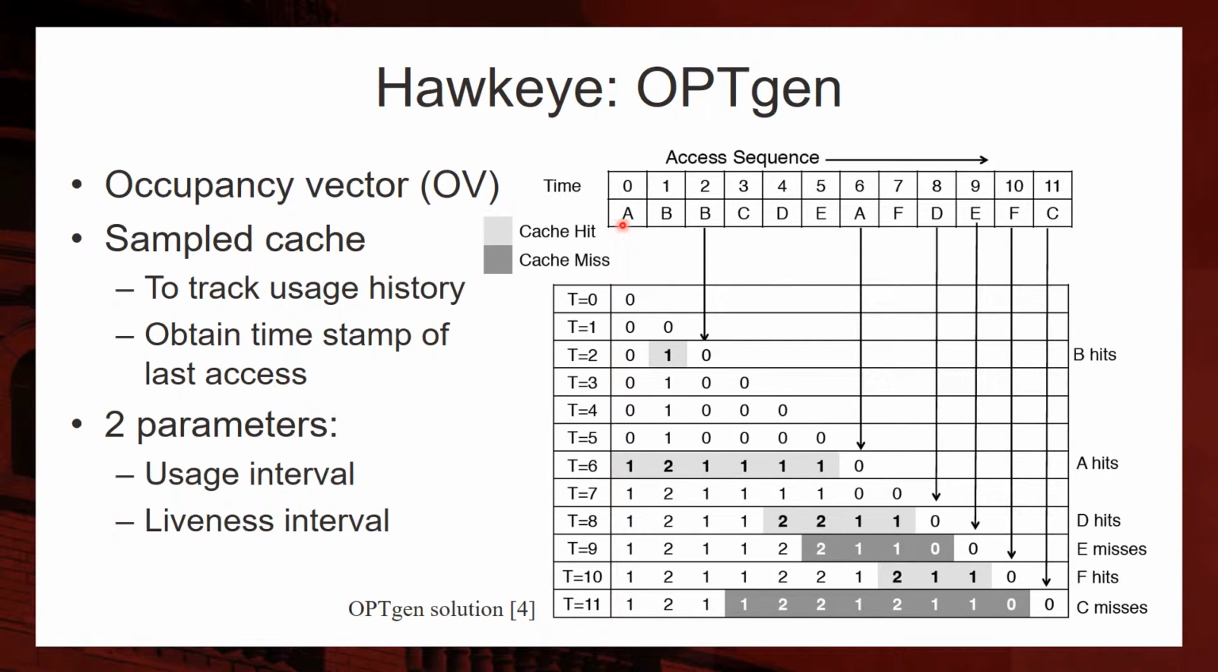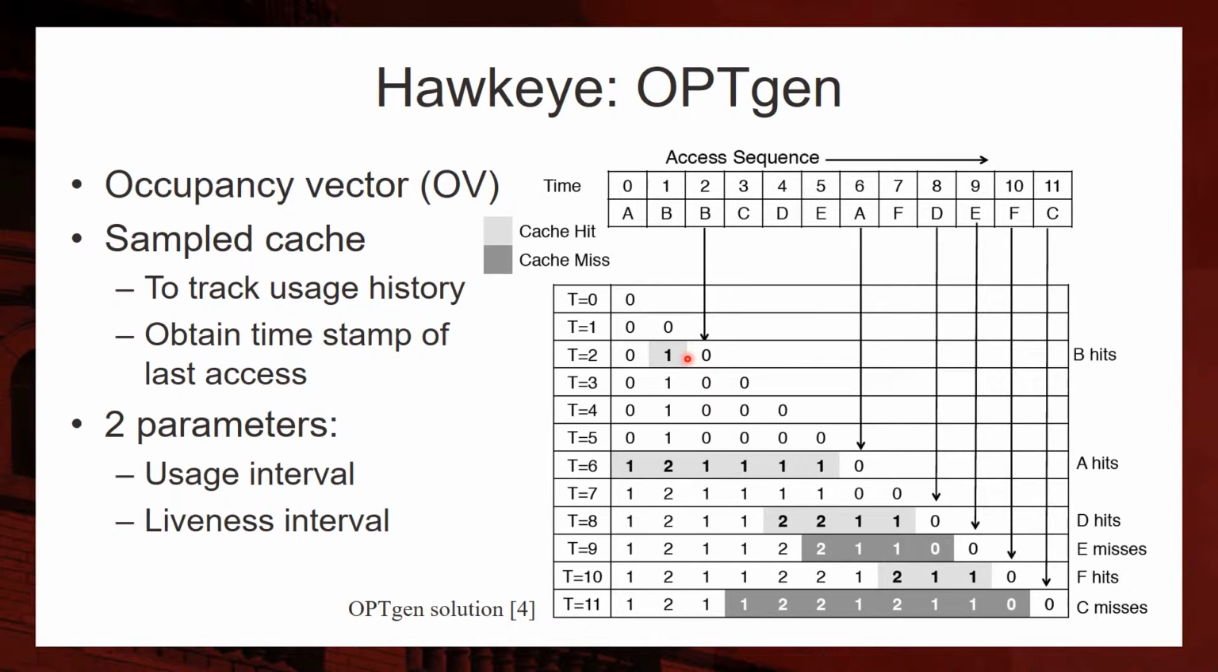Here we indicate the memory blocks that are accessed at different times, and here we show the state of the occupancy vector. For every memory access, we enter a value 0 for the last element of the occupancy vector. Here at time t equals 2, we notice that there is a re-reference to block B. The shaded region is the usage interval of block B.